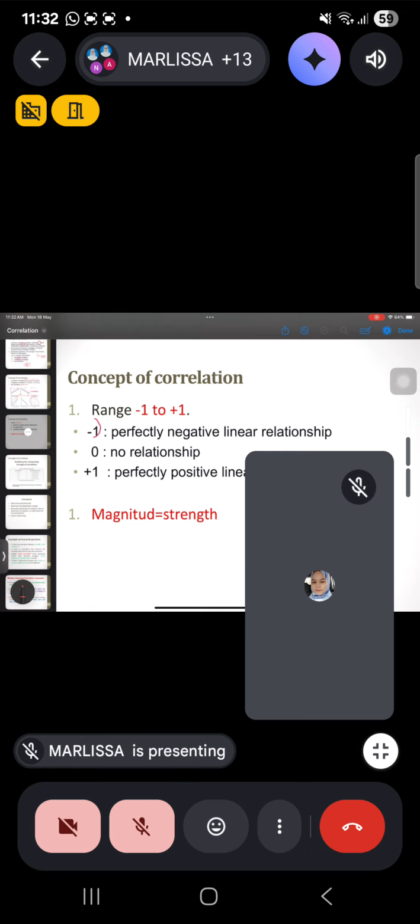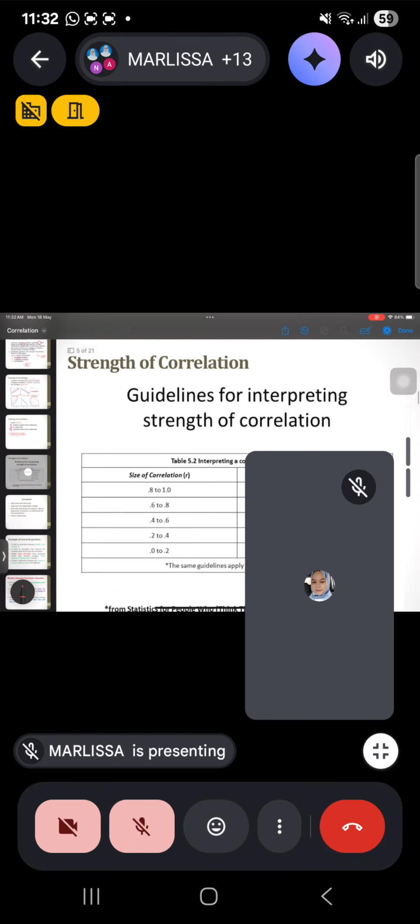If you get -1, it is actually a perfectly negative linear relationship. If you get the value of R 0, meaning that there is no relationship. If you get the R value +1, it means that you have a perfectly positive linear relationship. And the magnitude is the strength, the value of R is the strength. The negative sign here is the direction, whether it is negatively correlated or positively correlated.